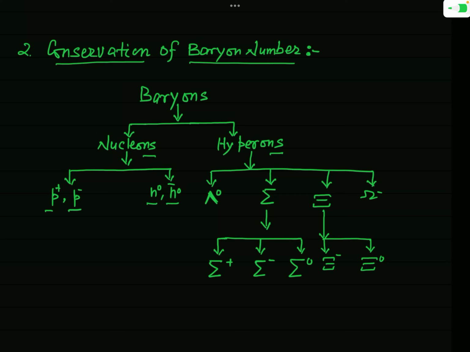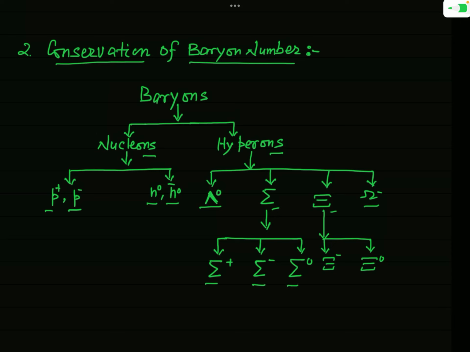Okay. Now hyperon is broadly of four types. First one is called lambda hyperon and this is denoted by the symbol lambda 0. Another is sigma hyperon, the third one is xi hyperon and the fourth one is omega hyperon. Further, this sigma hyperon is of three types: sigma plus, sigma minus, sigma 0.